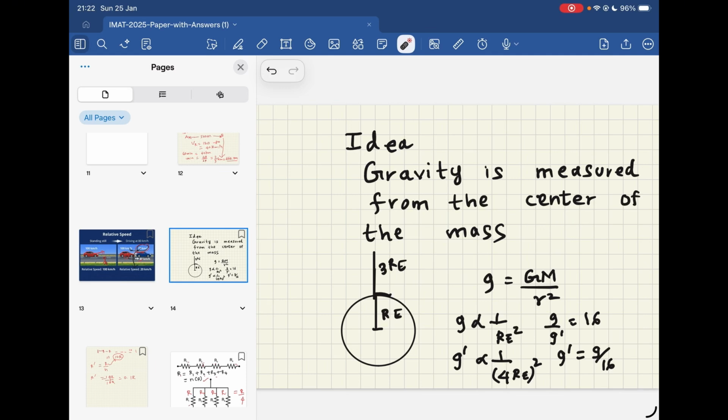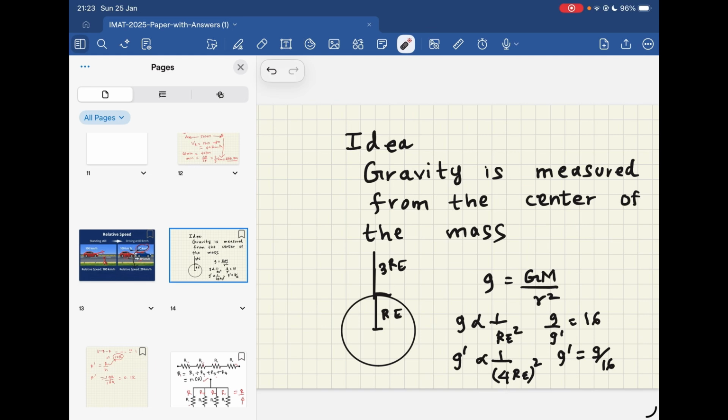So I can write g dash is proportional to 1 over (4r) squared, because it is an inverse square law, because gravitational strength is equal to GM over r squared. So g is proportional to 1 over r squared, and g dash is 1 over 4r all squared. Write it down and solve it, and you can see the gravity experienced by the astronaut is 1/16th of the gravity of Earth at the surface. So it's a very simple question.